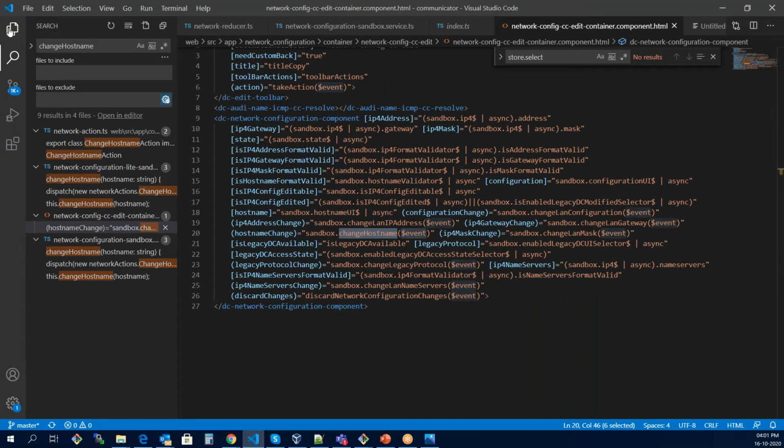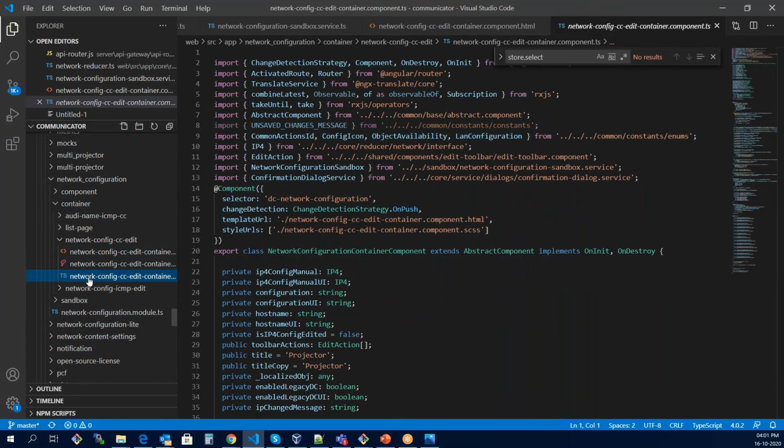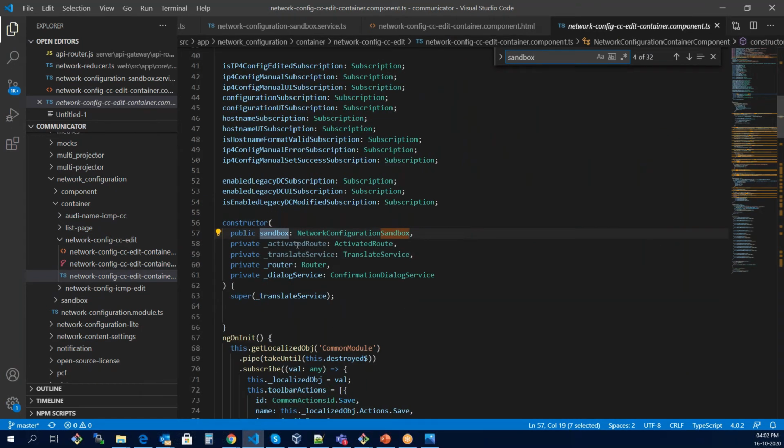Now we will get to its component, the component of that HTML template. So this is the component. Now, if you remember, we were using the sandbox object. So what we are doing is that in the constructor we are making a public property sandbox, in which we are assigning network configuration sandbox.